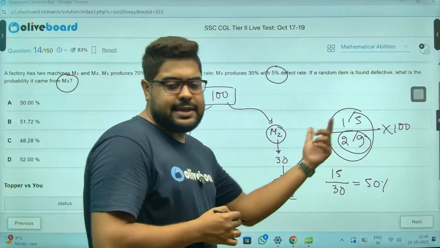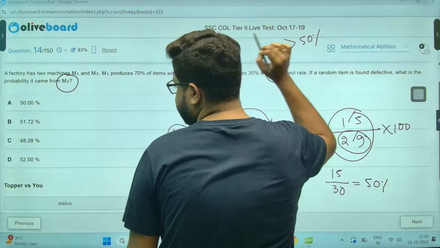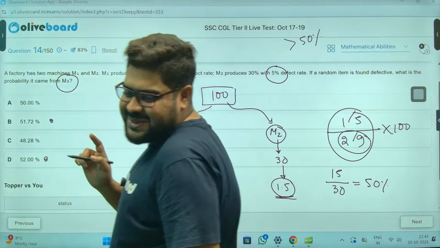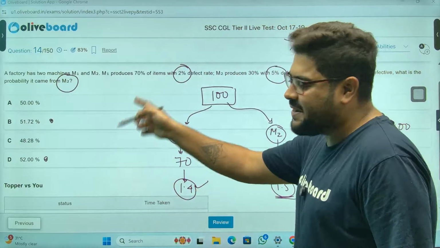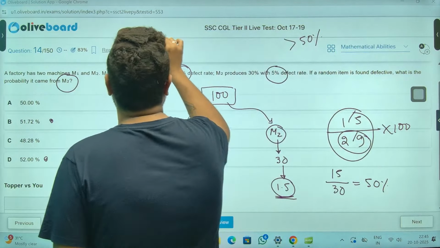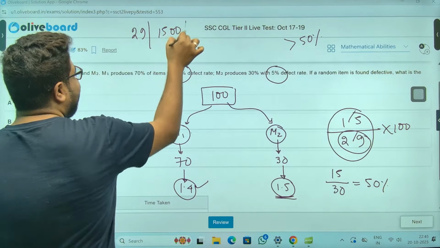29 is slightly less than 30, meaning my answer will be just greater than 50%. Check the options, sir. There are two options that are very, very close, so we have to calculate it. So what you do? 29 divided by 1500, right?